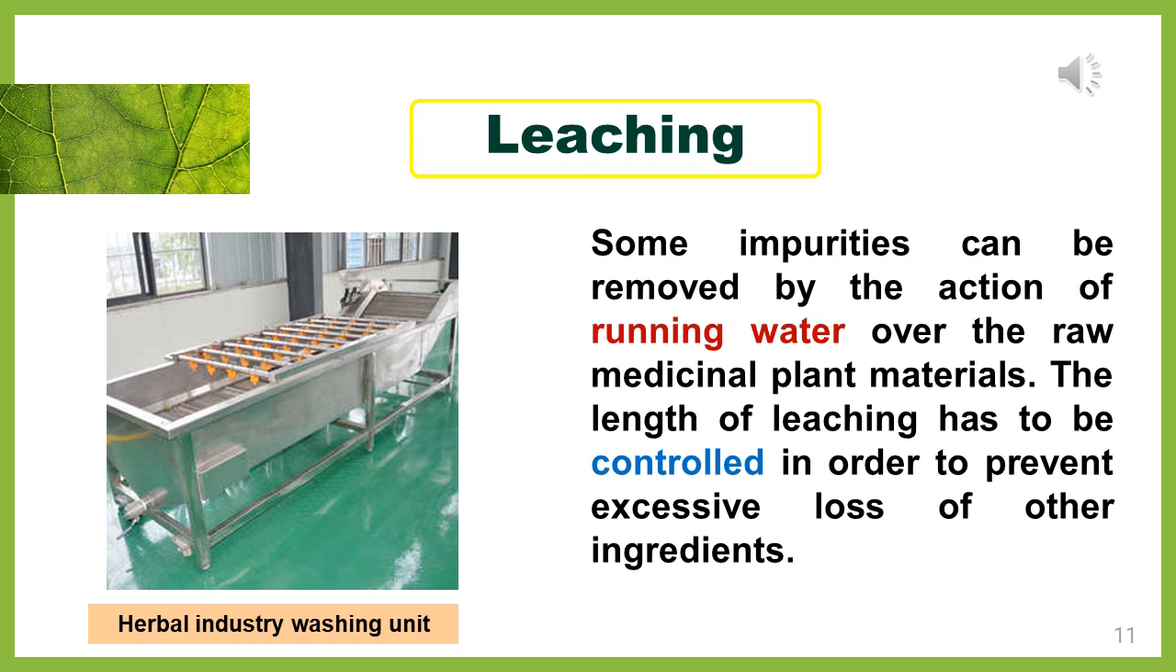So the next process is leaching. Some impurities can be removed by pouring running water. Running water will be passed over the medicinal plant material, so all the unwanted impurities will be washed off. That is the leaching process. The leaching time has to be very controlled, so that your active ingredients won't get lost. So using the washing unit, the leaching will be performed.